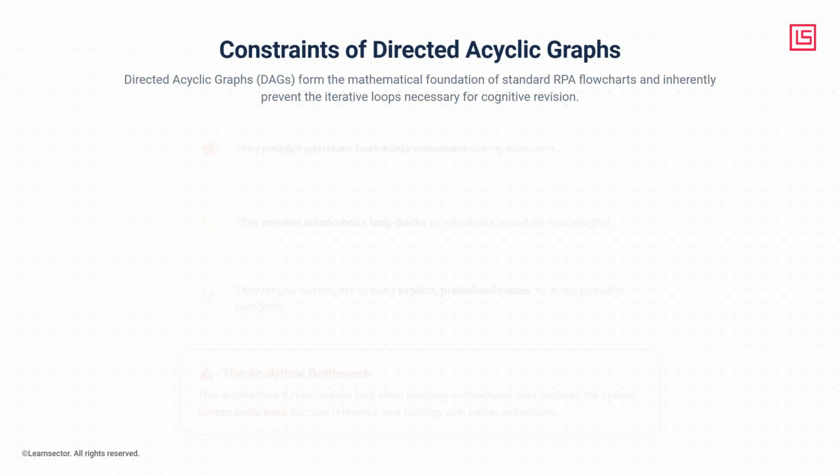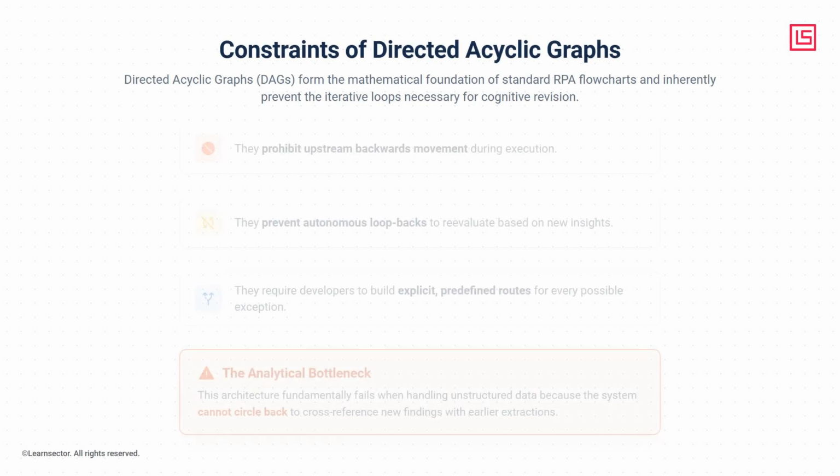To understand why traditional automation struggles with complexity, we must look at its underlying structure. Directed Acyclic Graphs, or DAGs, are the mathematical foundation of standard RPA flowcharts, and they inherently prevent the iterative loops necessary for cognitive revision. By definition, DAGs prohibit upstream backwards movement during execution.